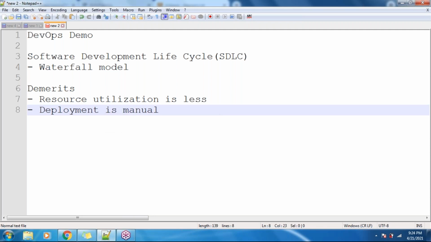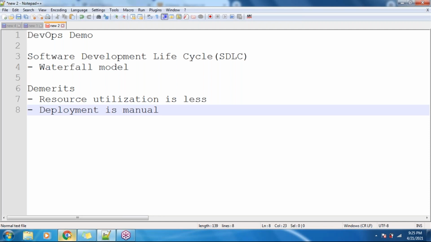Since the deployment is manual, it is human nature to make mistakes, so there is a high chance of application failure once we perform the deployment to the production servers. That is also one of the demerits here, right?